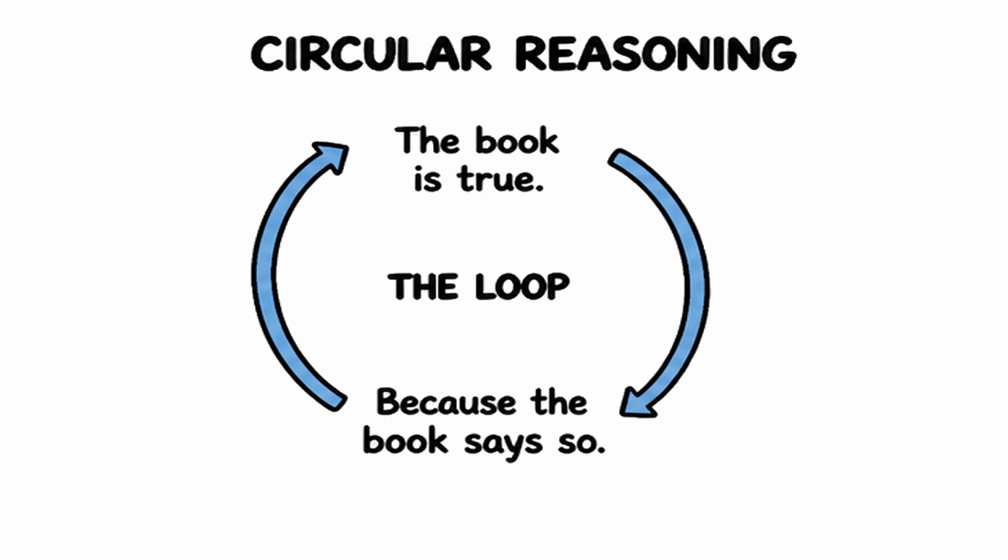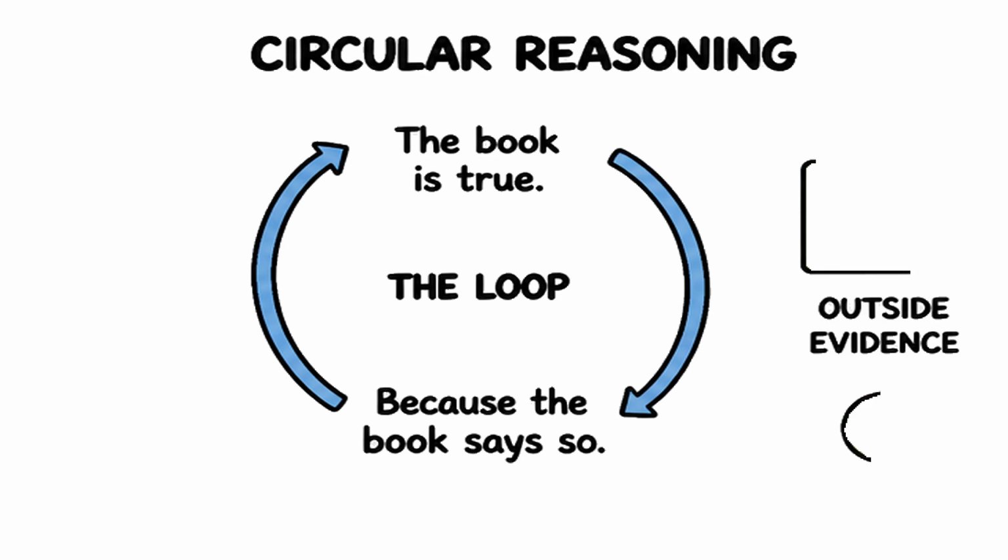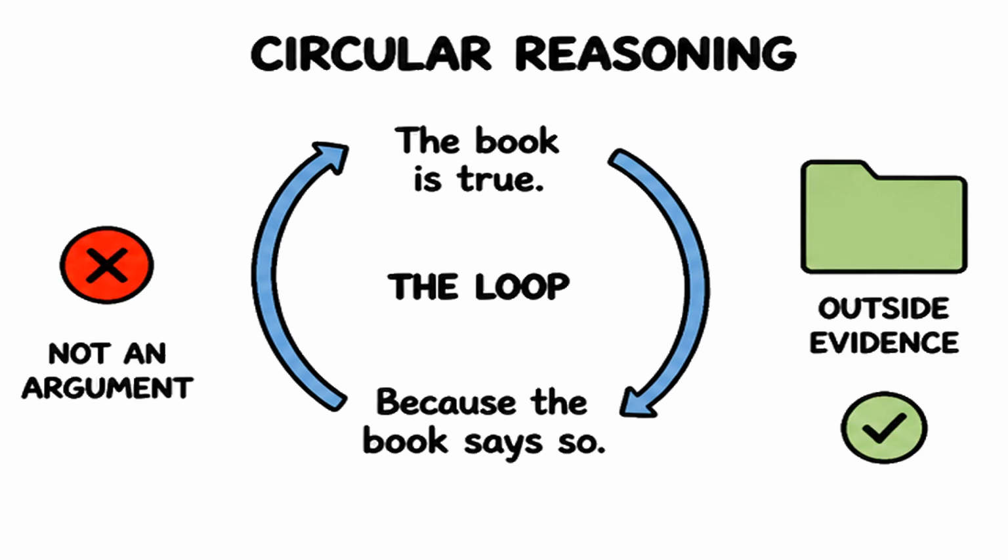Circular reasoning uses the conclusion as the proof. The book is true because the book says so. The claim and the evidence are the same sentence. A loop is not an argument. Real proof comes from outside the circle.